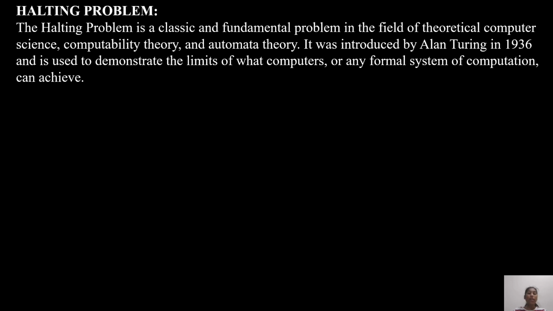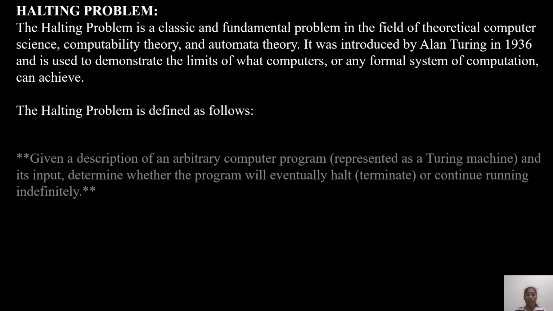Now, let us see what the halting problem is. The halting problem is a classic and fundamental problem in the field of theoretical computer science, computability theory, and automata theory. It was introduced by Alan Turing in 1936 and is used to demonstrate the limits of what computers or any formal system of computation can achieve. The halting problem is defined as follows.